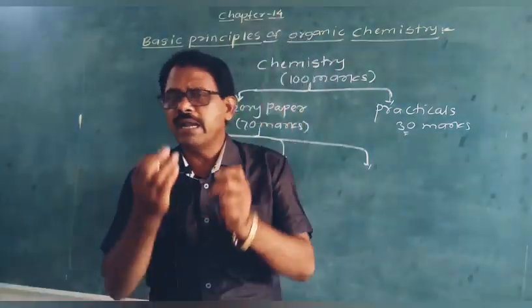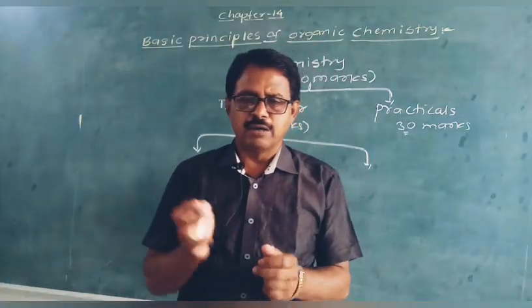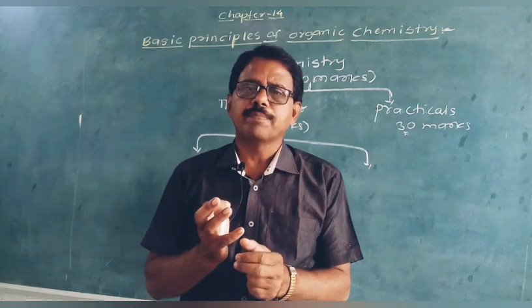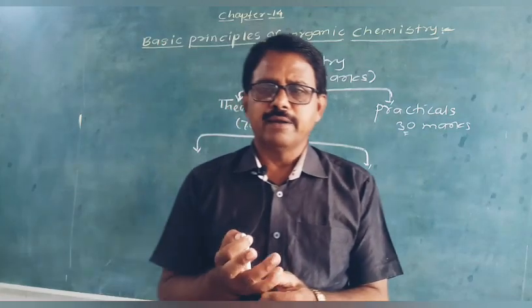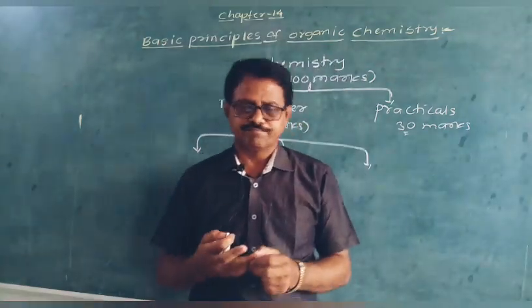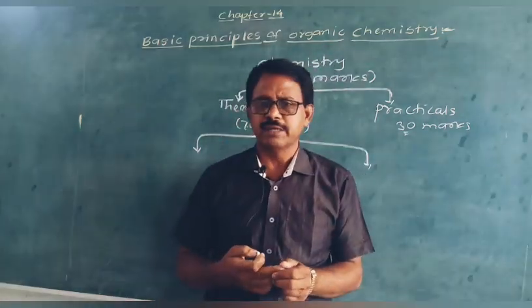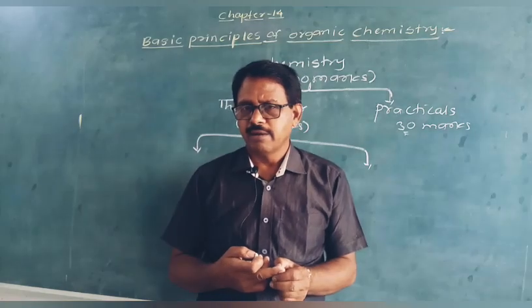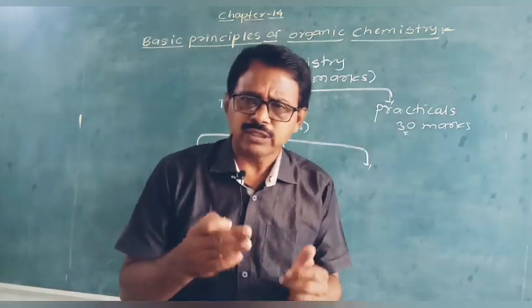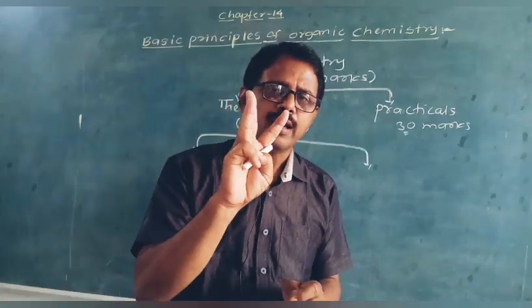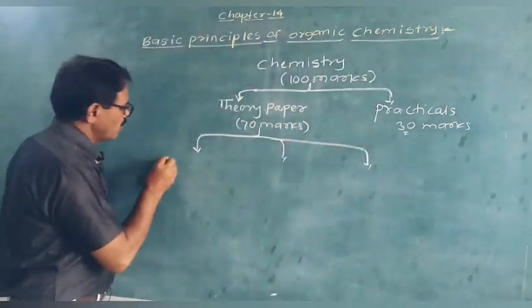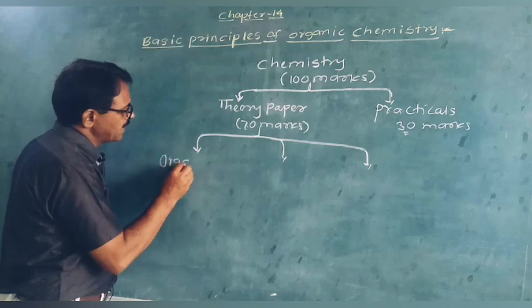There are many branches of chemistry: organic chemistry, inorganic chemistry, physical chemistry, pharmaceutical chemistry, analytical chemistry, industrial chemistry. But we are concerned with only three branches, and the first is organic chemistry.